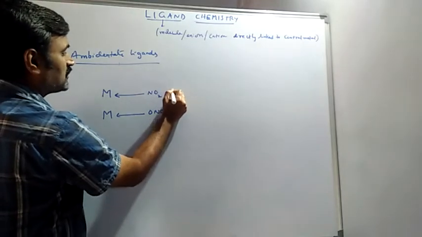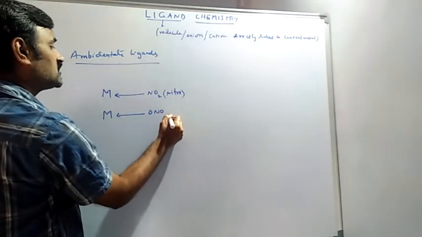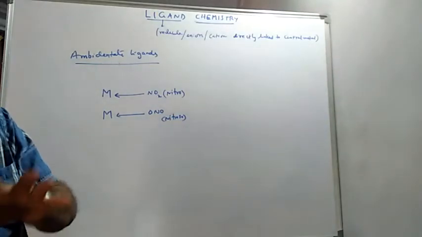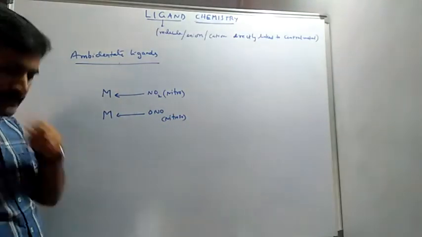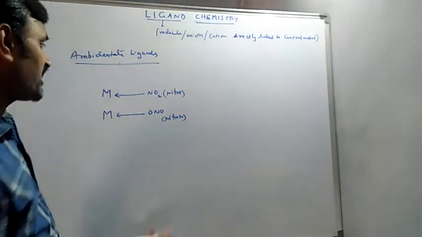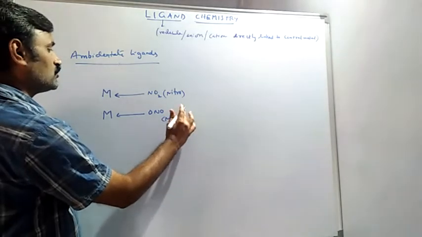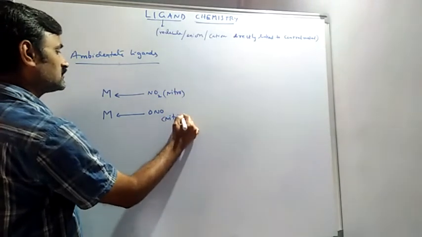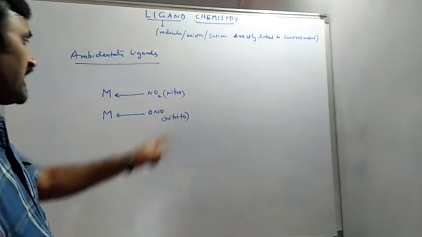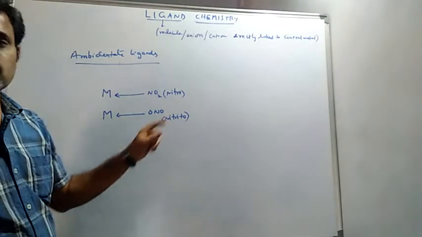This is nitro, this is nitroso, but as per the IUPAC nomenclature, you must say this is nitrito. So the first one you will call nitro, this one you will call nitrito.